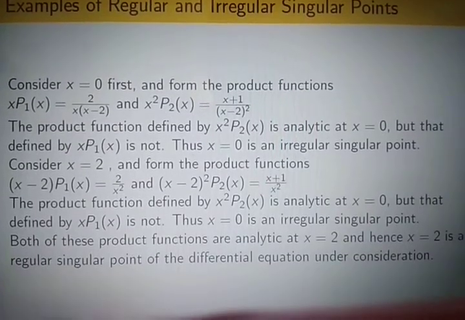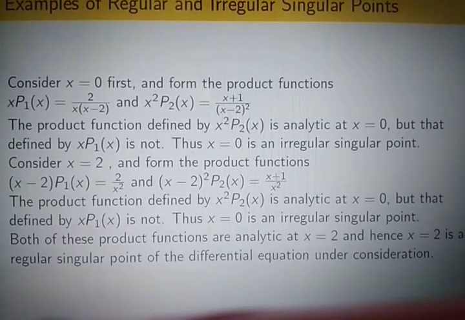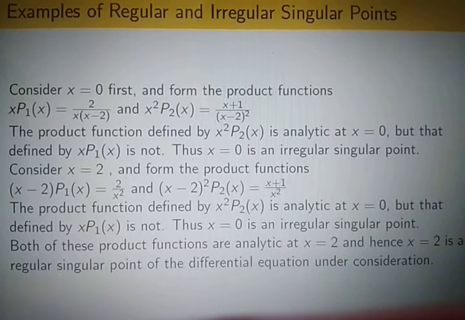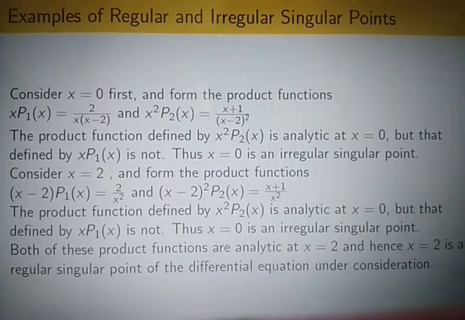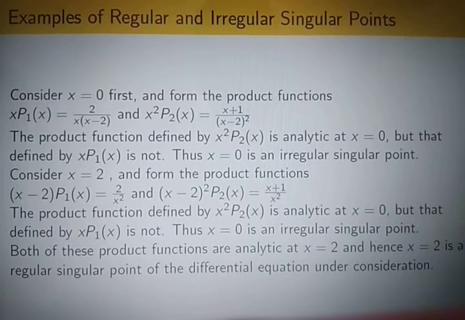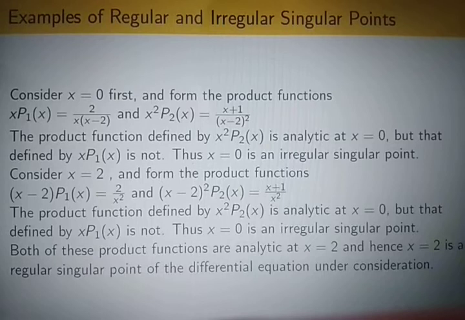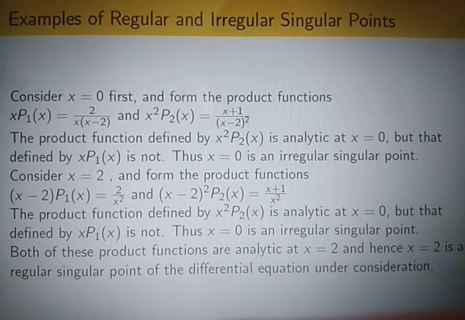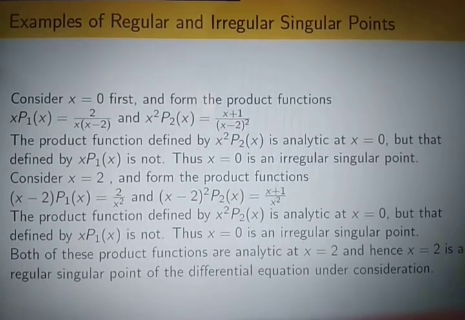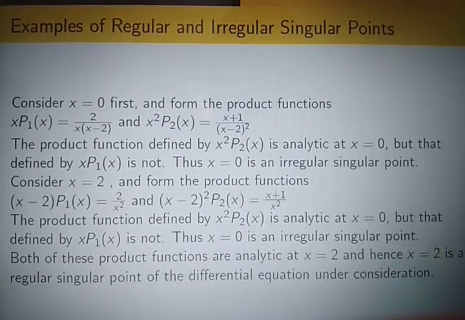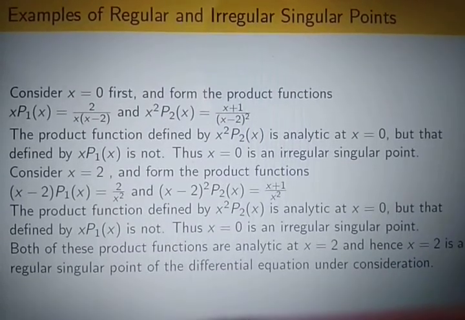But x into p1x is not. I have told you that if either one is not analytic, then it must be singular; both together should be analytic. So as one product function is not analytic, we can tell it is a singular point. So this is an irregular singular point.